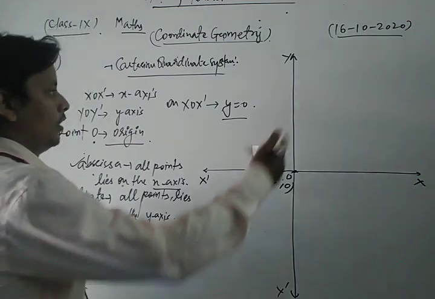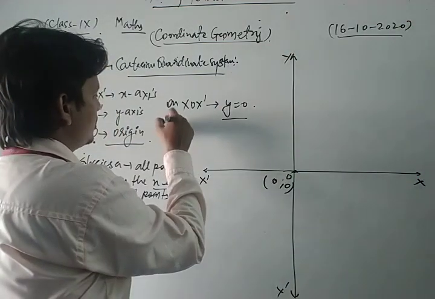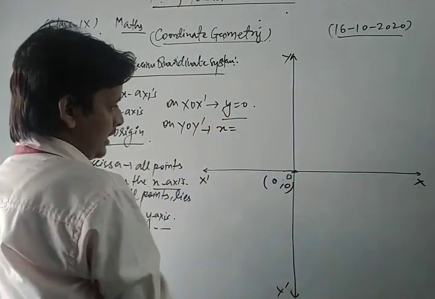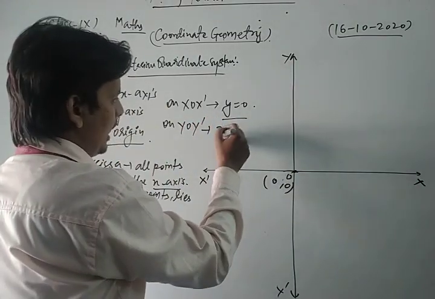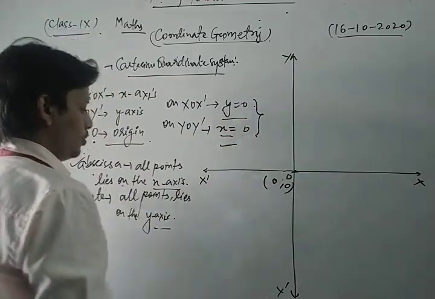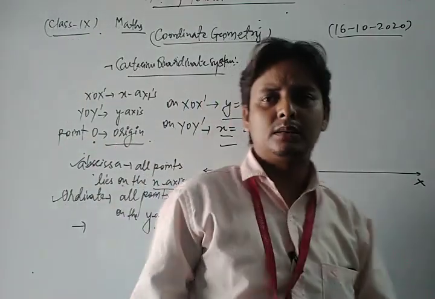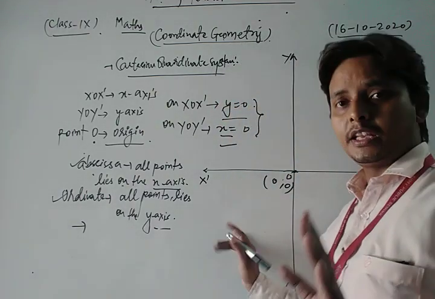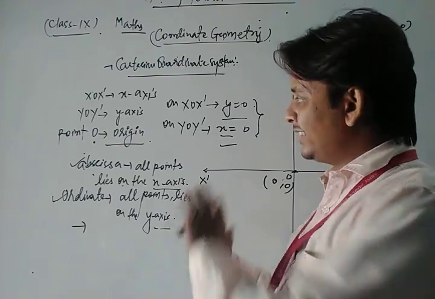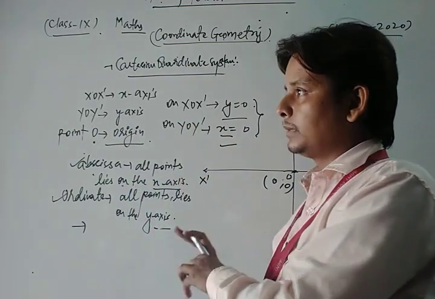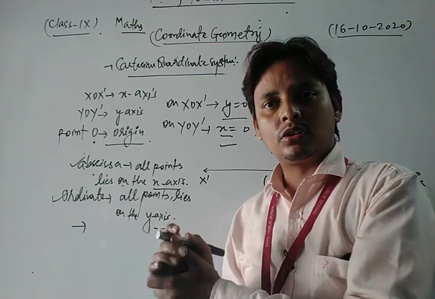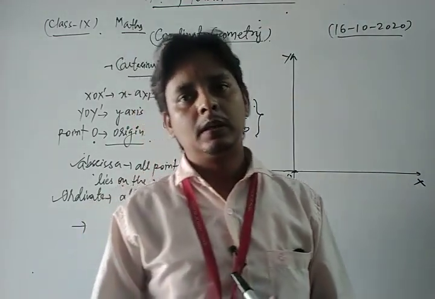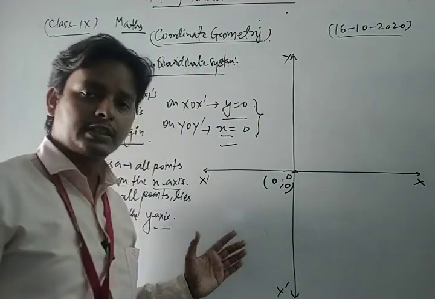And on the y-axis, that is y, o, y dash, here in that line the abscissa must be equal to 0. So these are some important concepts related to coordinate geometry. These are very important for you. If you clear the concept of all these things, then you can solve every question of your NCERT exercise very easily. So these are some important concepts which we discussed in that class.